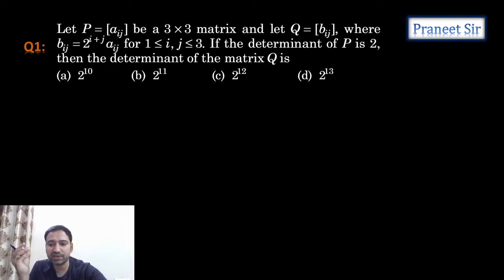So this is the first question we have. Everyone, let's start doing this question. The matrix P is given and Q is given. The relation between Bij and Aij is given, and the determinant of P is given as 2. Then what is the determinant of matrix Q he is asking. Okay, let's calculate.